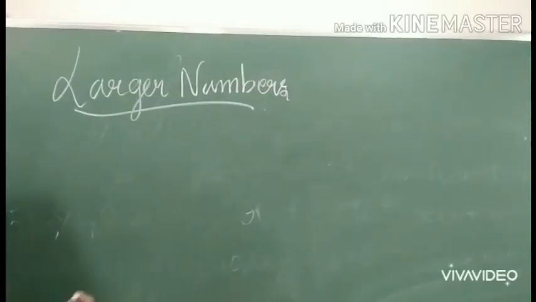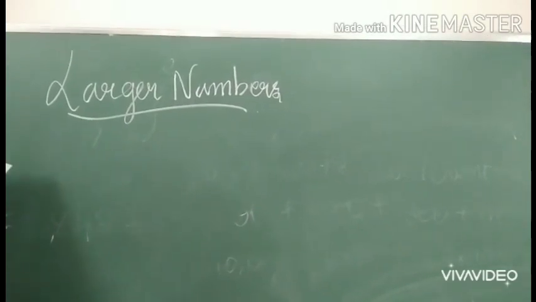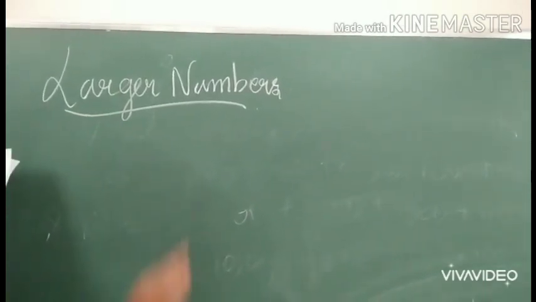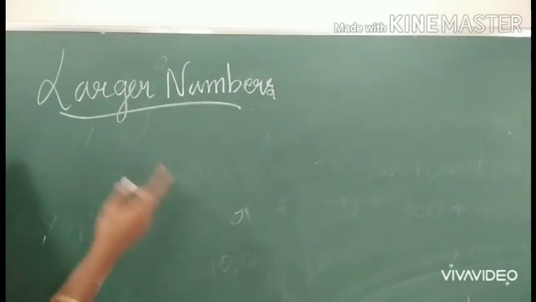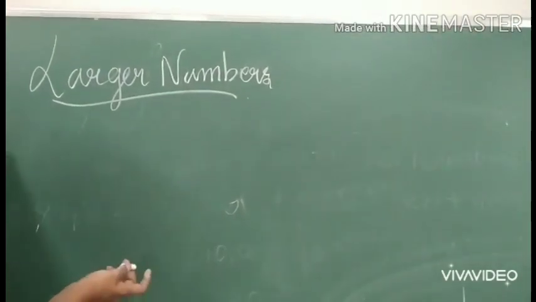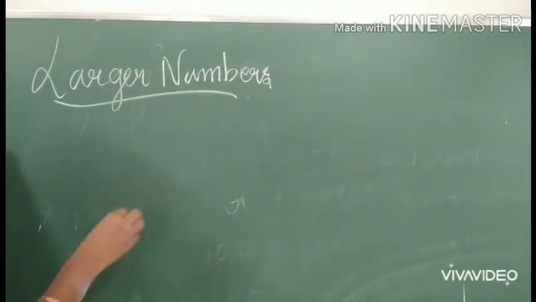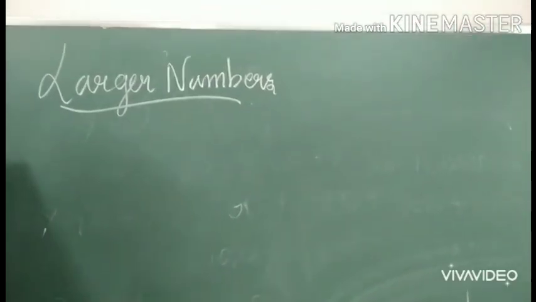Larger numbers. In this topic, there is one interesting fact. If we add one more to the greatest 6-digit number, we will get the smallest 7-digit number, that is called 10 lakh.